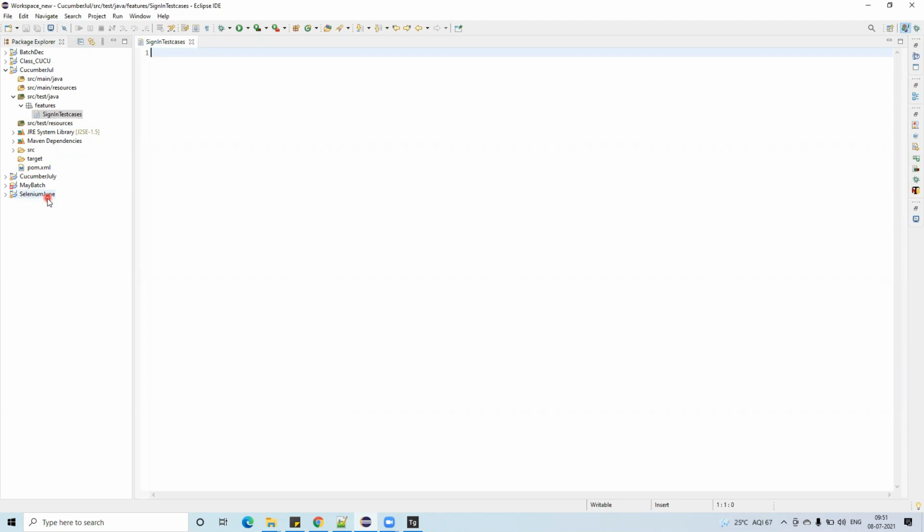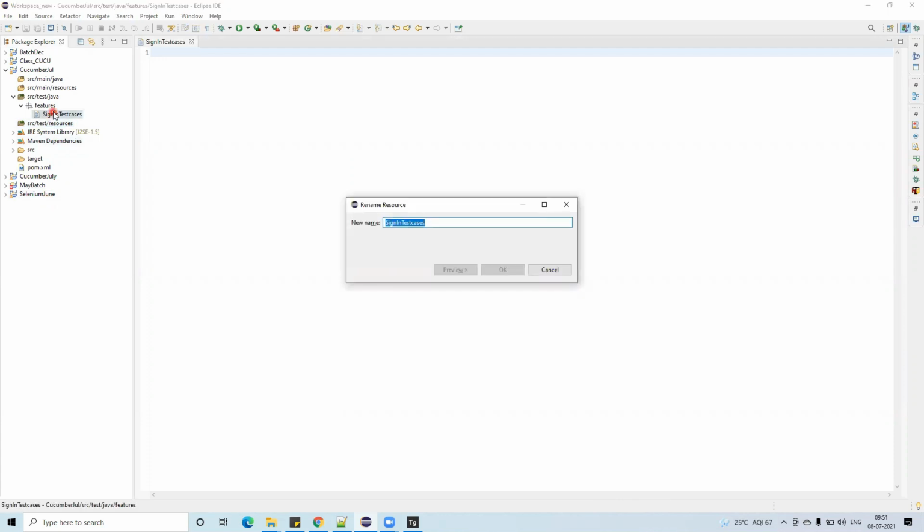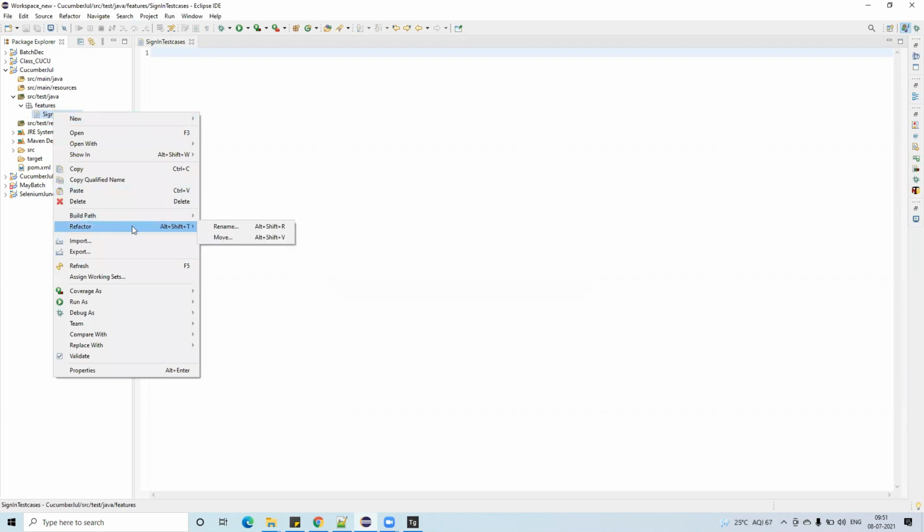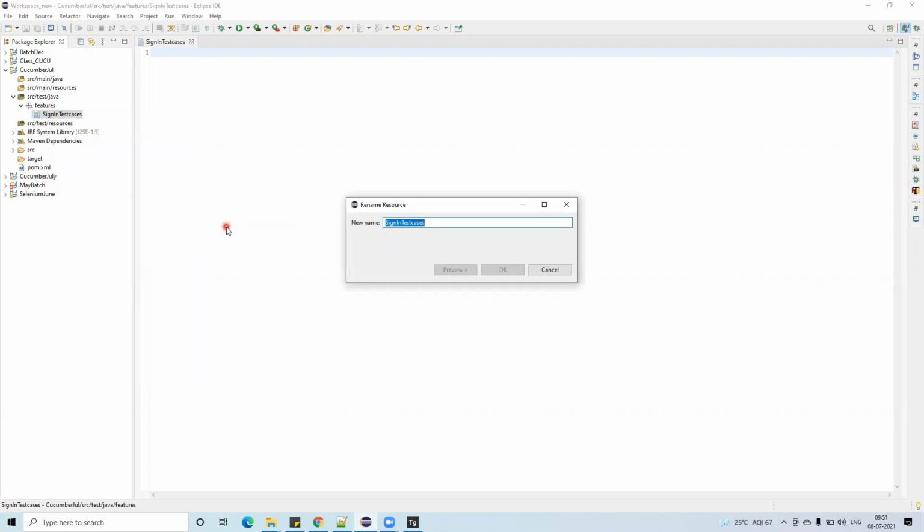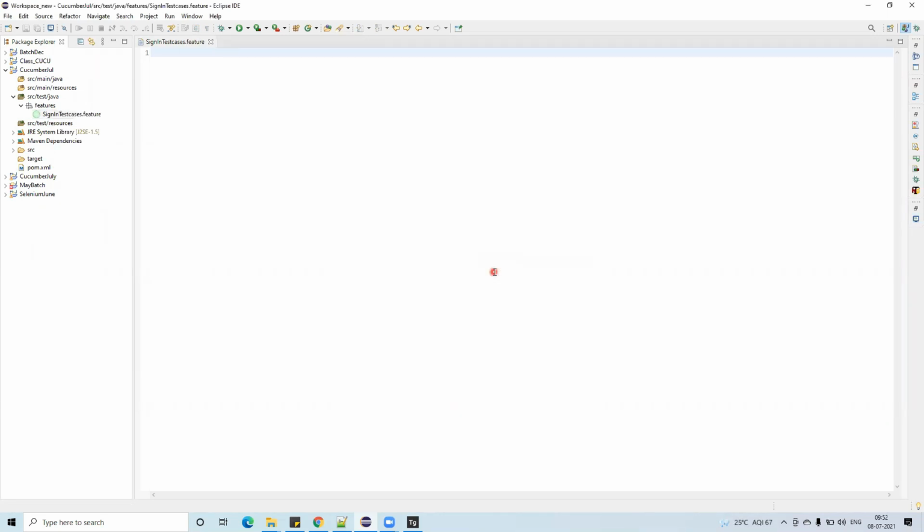I haven't given the name extension, which is feature. See this, it will happen. So go here, right click on this, go to the refactor, rename. At the end add dot feature, and now click on the OK. Done. Just look here. After giving the feature extension, how is it looking? It is coming in the green color circle. Yes or no? The green color circle is coming actually.